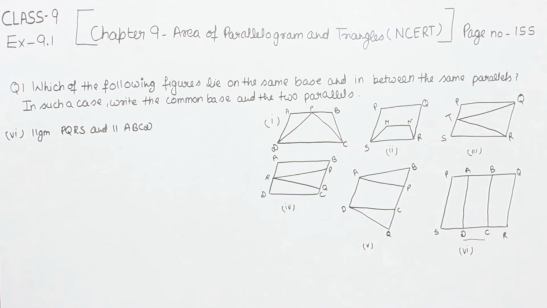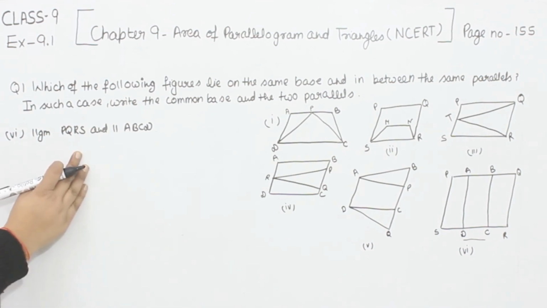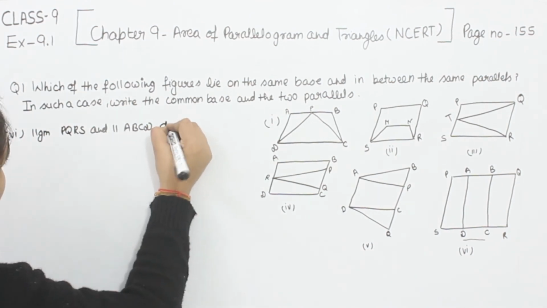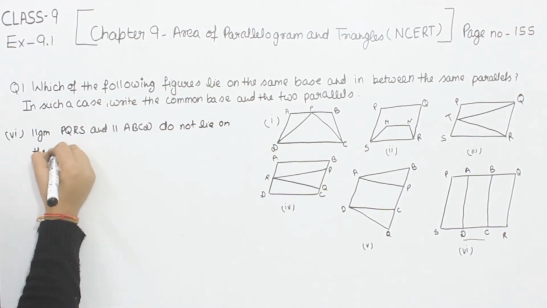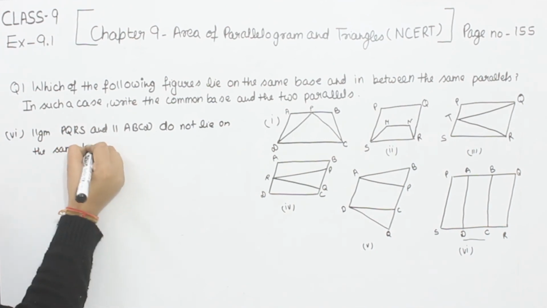So we are going to write here parallelogram PQRS and the parallelogram ABCD do not lie on the same base.